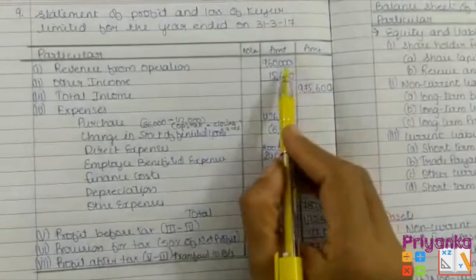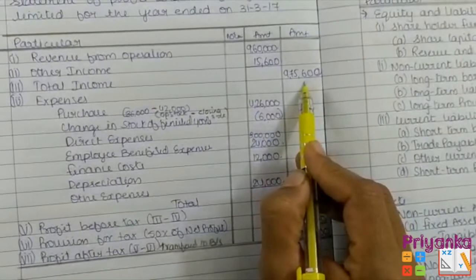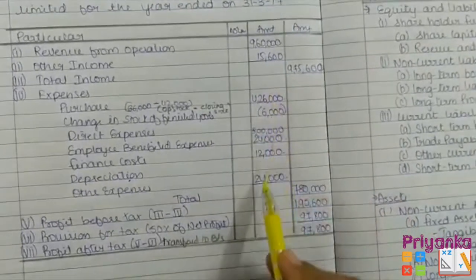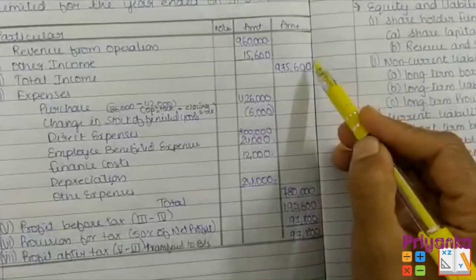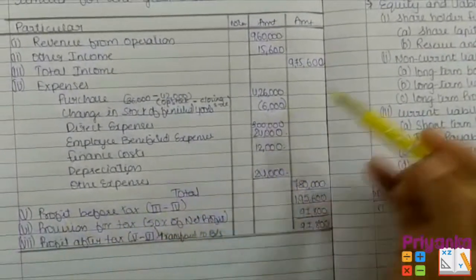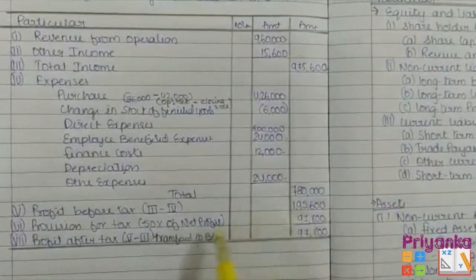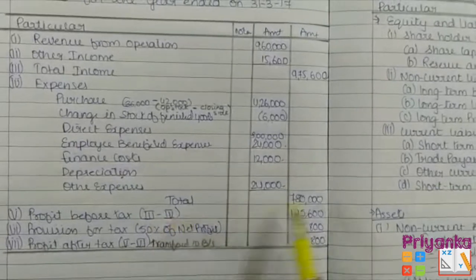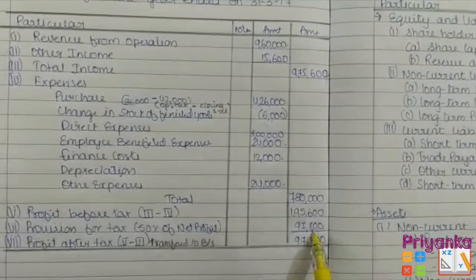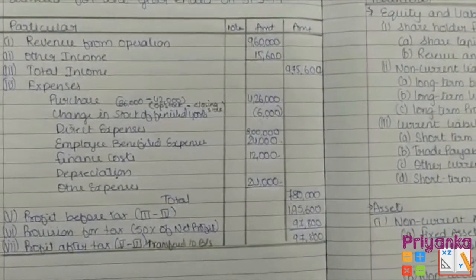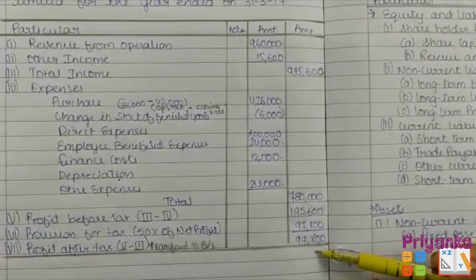Here in the statement of profit and loss, make a total of revenue and other income, you will get total income. Then make a total of expenses, don't forget to get minus 6,000, you will get 7,80,000. Then at the 5th line we have to get them minus and write the answer, that is 1,95,600. You can see the 3rd minus 4th, you will get the answer of 5th. After getting it, work out the provision for tax, that is 50%, 97,800. After removing it, get them minus, the answer will be 97,800.